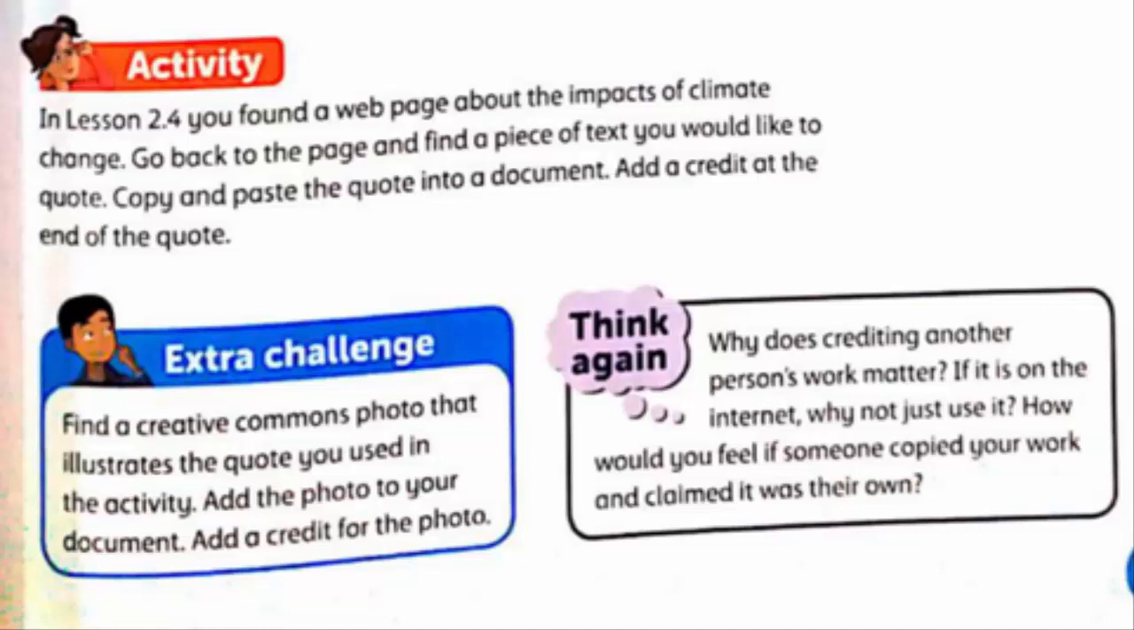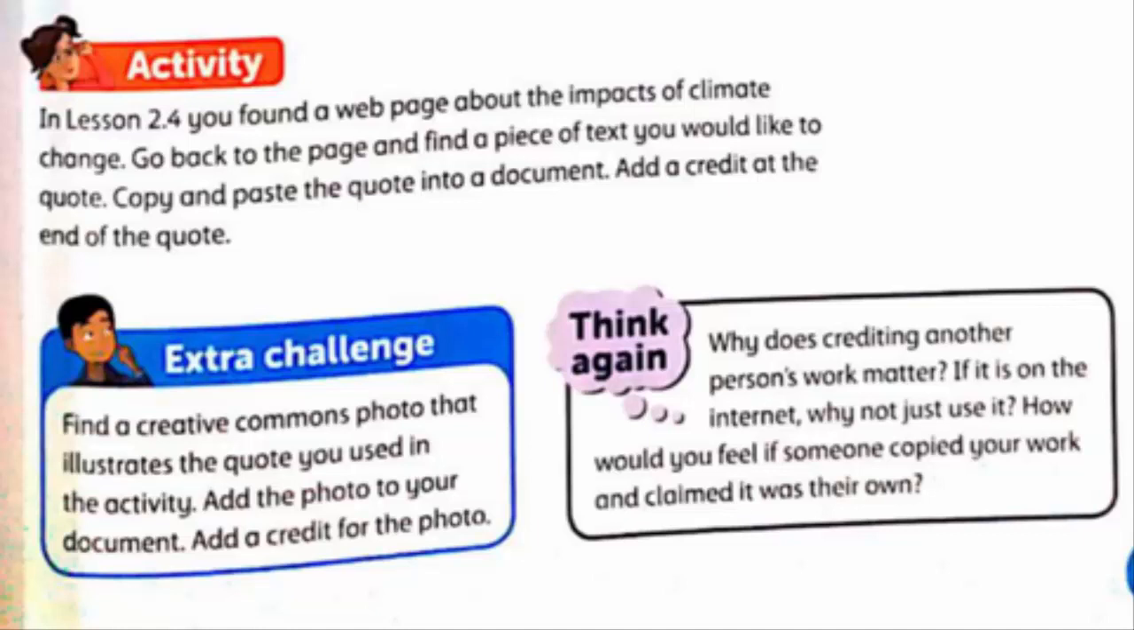Go back to the page and find a piece of text you would like to quote. Copy and paste that quote into the document. Add a credit at the end of the quote. Now there is an extra challenge. Find a Creative Commons photo that illustrates the quote you used in the activity. Add the photo to your document and add a credit for the photo.